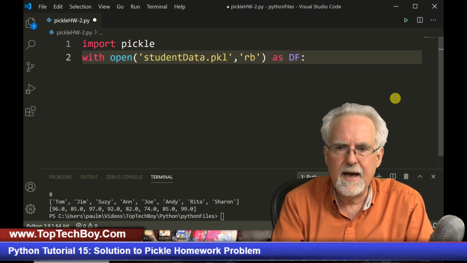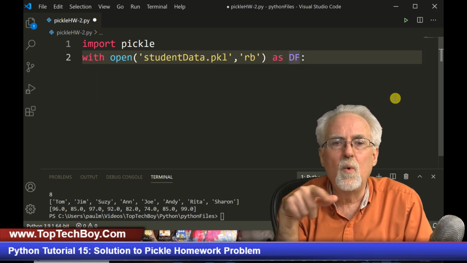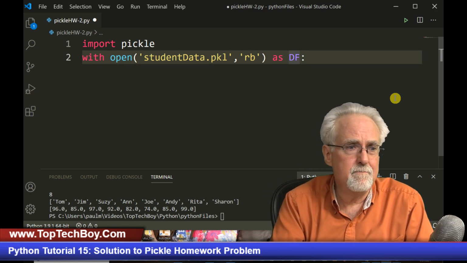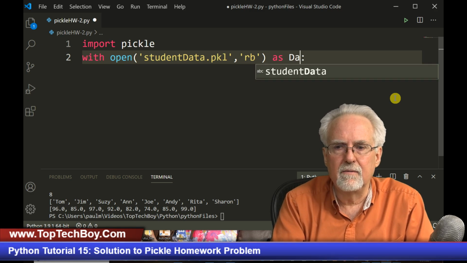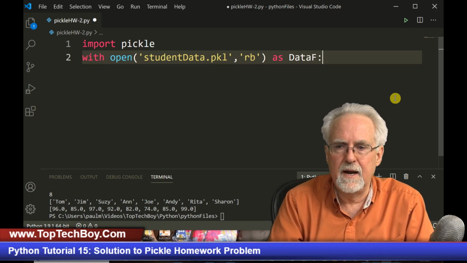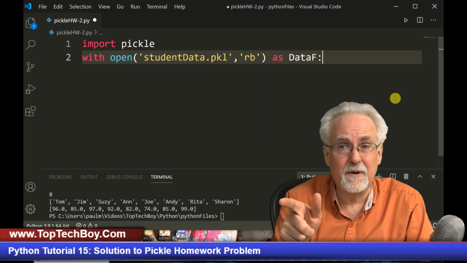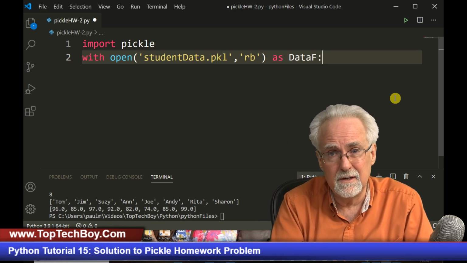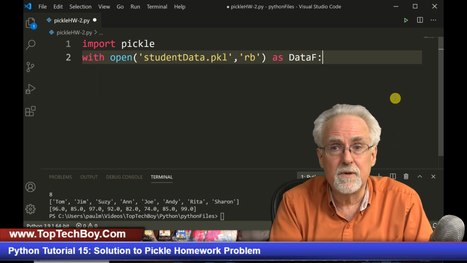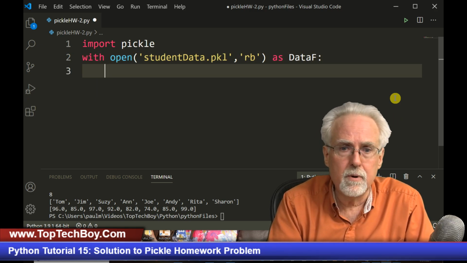All right, that turned a color though. Beware when it turns a color, because that might mean that it's trying to make it a command, or that's a reserved word. And so I will say dataF. I don't know what DF is, but if we'd done that, it would have gone crazy. So if something lights up when you don't expect it to, you might be using a reserved word. Again, a pro tip there.